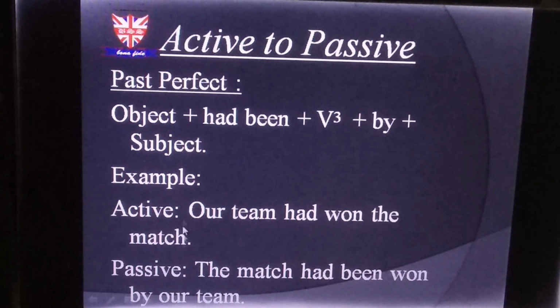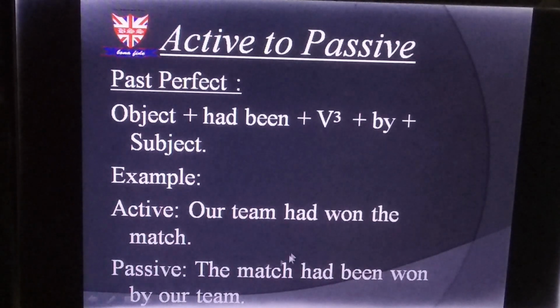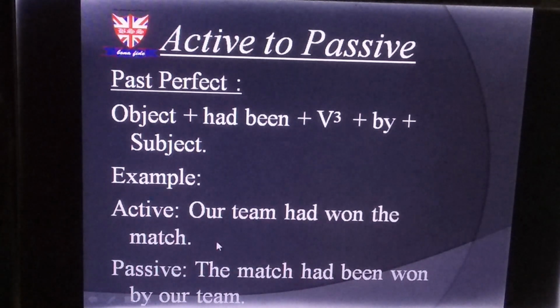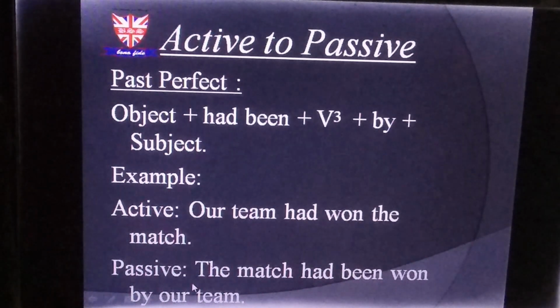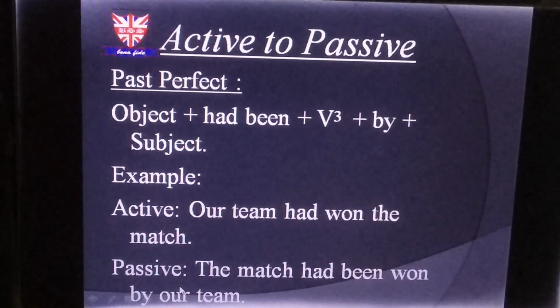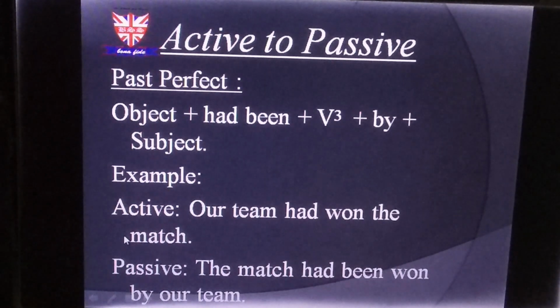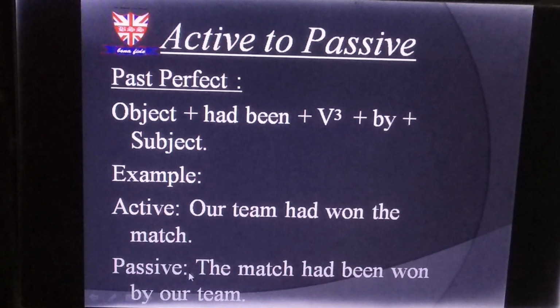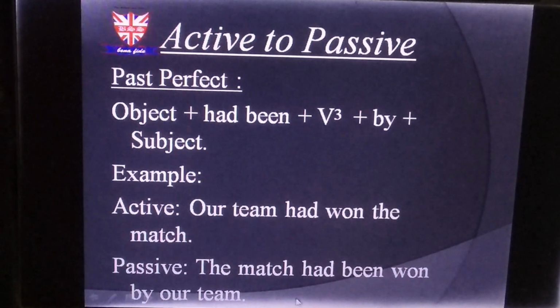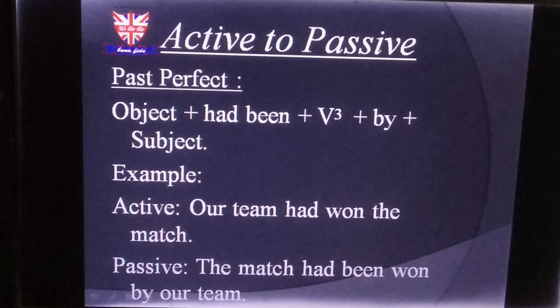So here our team, which was my subject in active, has become object in passive, and the match, which was object, has become subject in passive form. So the match had been won by our team.